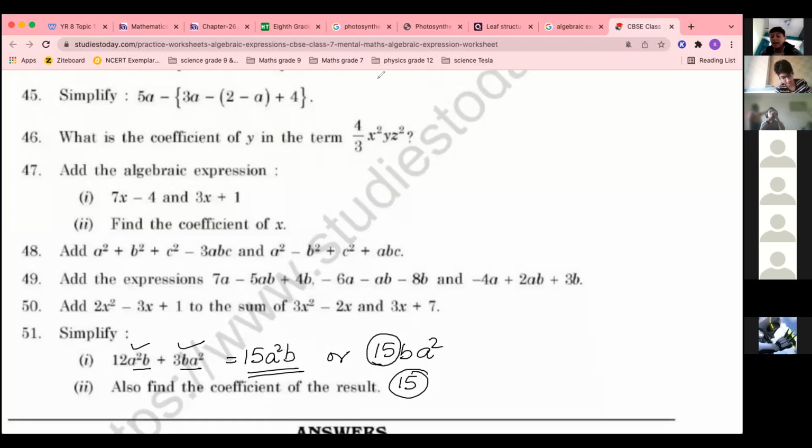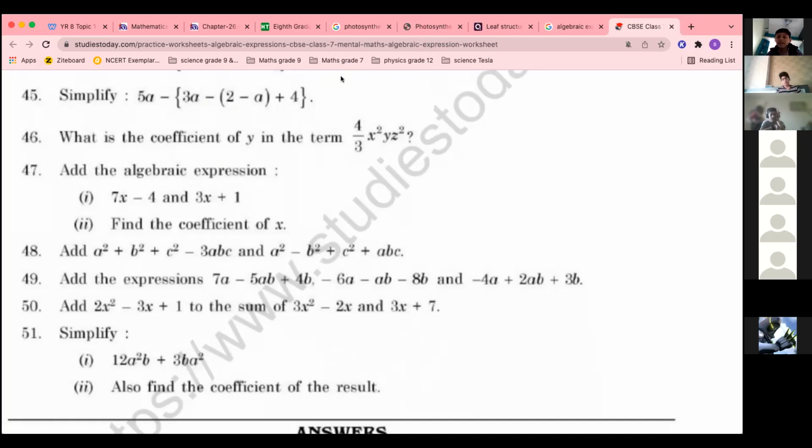Then you told that there is a numerical coefficient. That is numerical only because they have not asked for the variable, na? So numerical coefficient. If they ask for the variable, then we have to write b, whatever is multiplied to that variable. Okay. Is it clear? Yes, ma'am. Go through it.